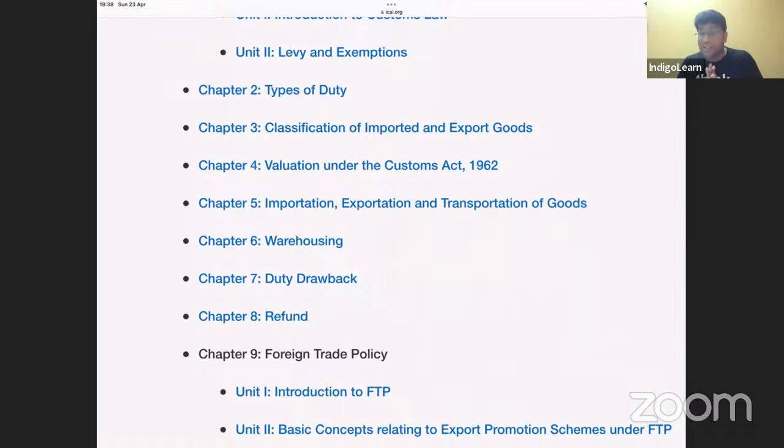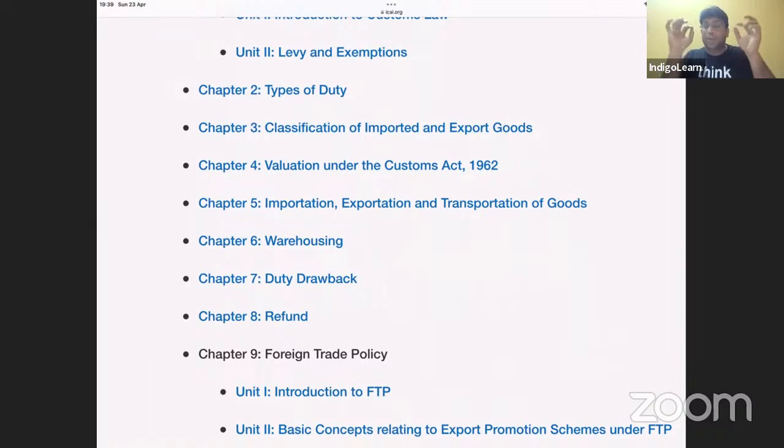One more interesting possibility, my dear friends, is in case articles are imported from more than one developing country. If each country does not exceed 3%, and all developing countries put together do not exceed 9%, then also safeguard duty is not imposed. Next point, we need to know the meaning of the word anti-dumping duty. And I'm sure we know what anti-dumping duty is.